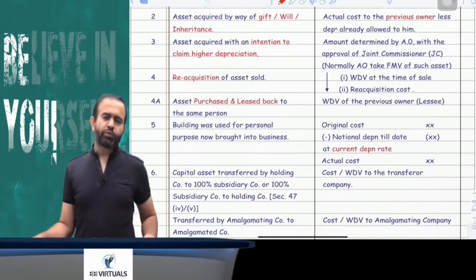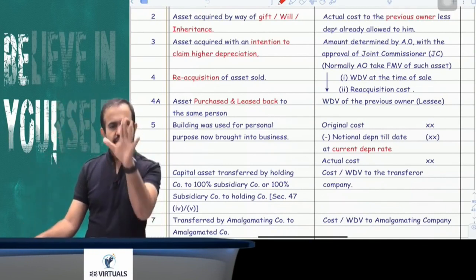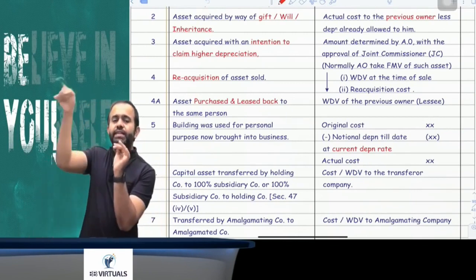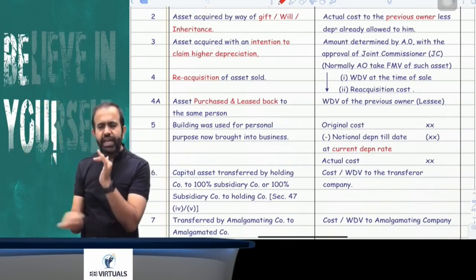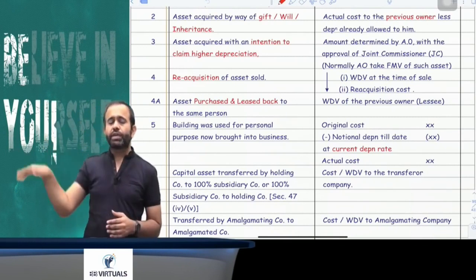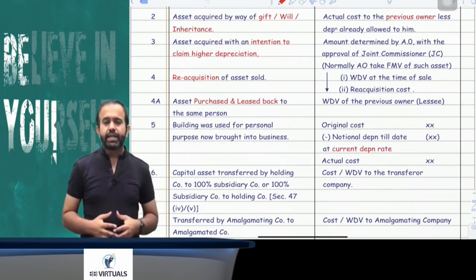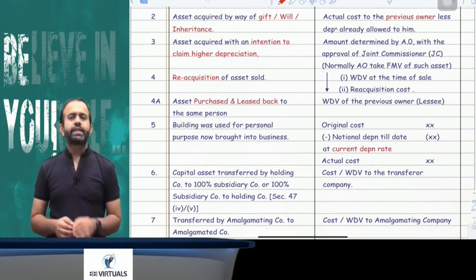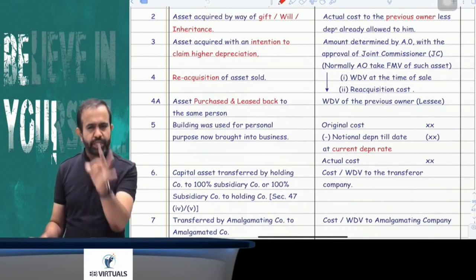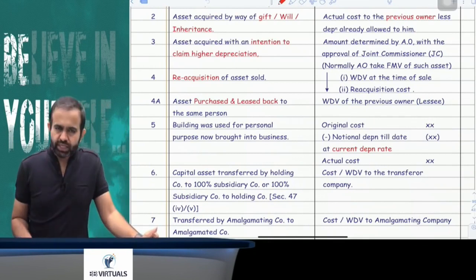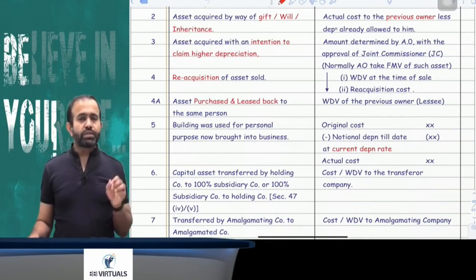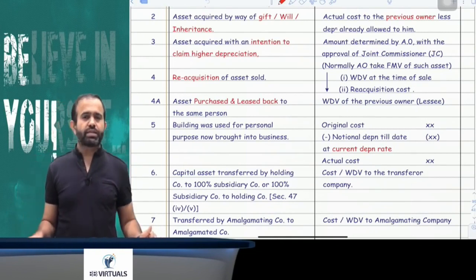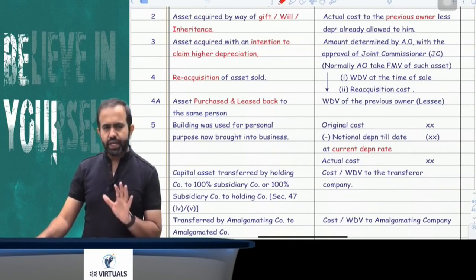Now, explanation number 4 is saying that suppose you were the owner of any asset, you were using that asset for business purpose, and you transferred that asset, and after some time you reacquire that asset from the same person, or directly or indirectly you reacquire that asset, then what will be the actual cost in case of reacquisition? Explanation number 4 says that in that case your actual cost will be the WDV at the time of original transfer or reacquisition cost, whichever is lower.